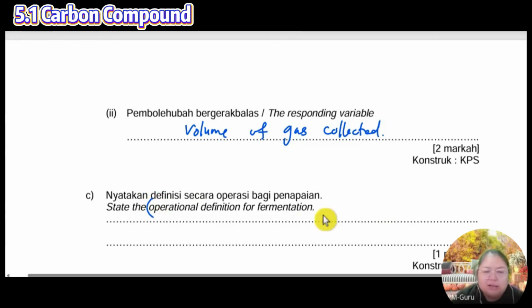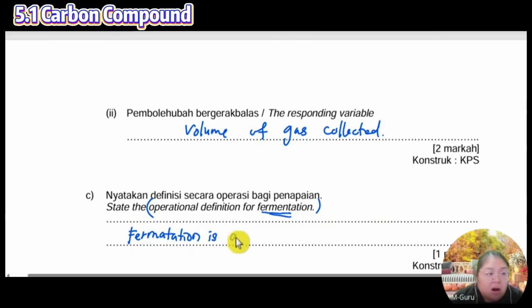Okay, now operational definition. We must start with this word. 7 steps. Please write now. You must start with the word fermentation.